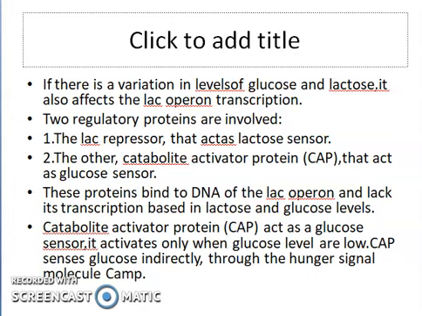Now, these proteins bind to the DNA of the lac operon and control its transcription based on glucose and lactose levels. These two proteins will bind to the DNA and decide whether transcription will be done or not. The last point is that CAP acts as a glucose sensor, and it will be activated when the glucose concentration is low. Now in the next video we will be dealing with the other points.